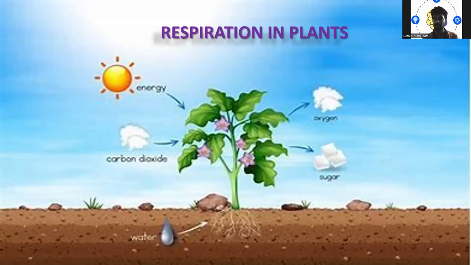Just like there are certain mechanisms by which our blood takes up carbon dioxide and carries it, and gives it to the cells where oxygen is required, then how ATP is synthesized in our body, then how carbon dioxide is released from our body, there is a specific mechanism that happens within our body during respiration. The same thing, not exactly the same, but a similar mechanism also happens in plants. So what is it and how does the mechanism happen? Everything in detail we are going to study in this video lecture.